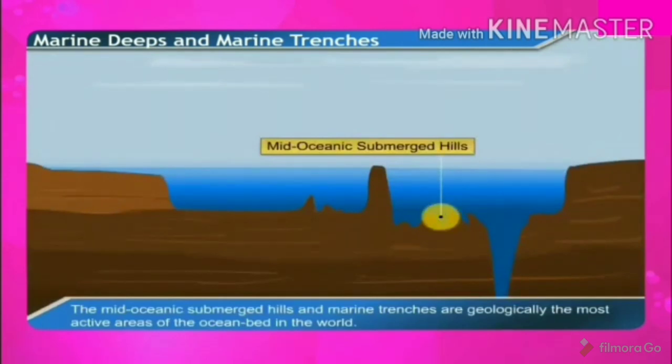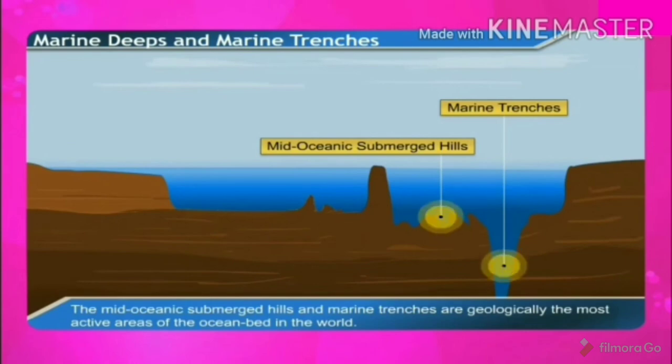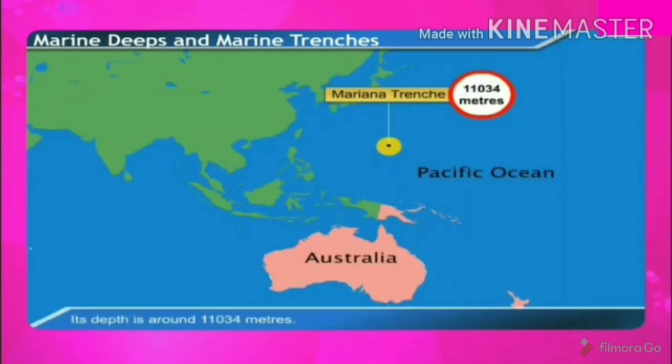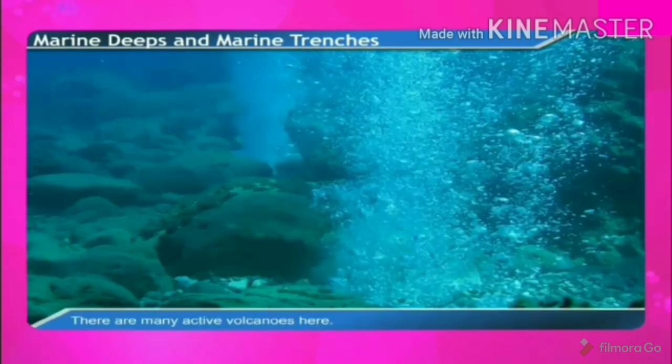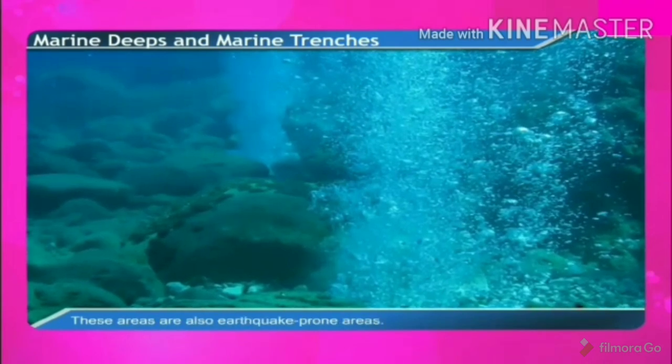The trenches are thousands of meters deep from the sea level. The Mariana Trench in the Pacific Ocean is the deepest trench in the world. Its depth is around 11,034 meters. The mid-oceanic submerged hills and marine trenches are geologically the most active areas of ocean bed in the world.